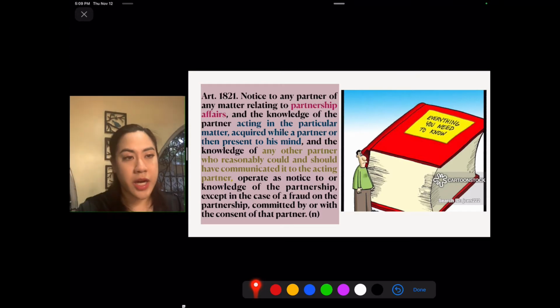And the third scenario is similar to the first one, any other partner. Okay, this means partners, not acting partners, who could and should have communicated it to the acting partner.